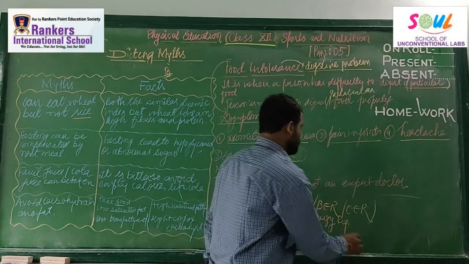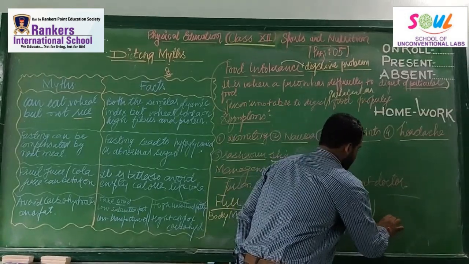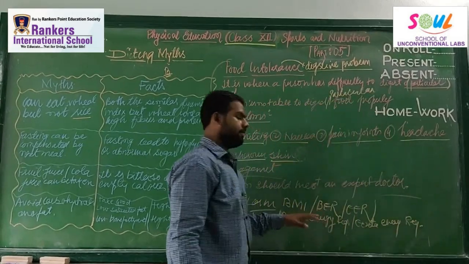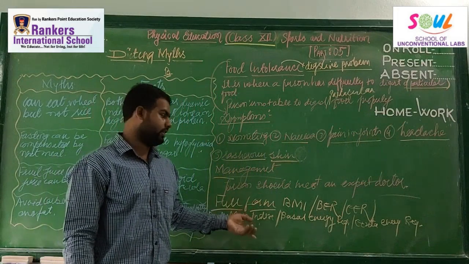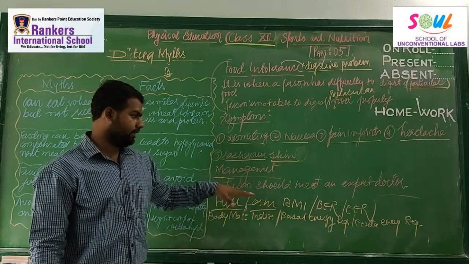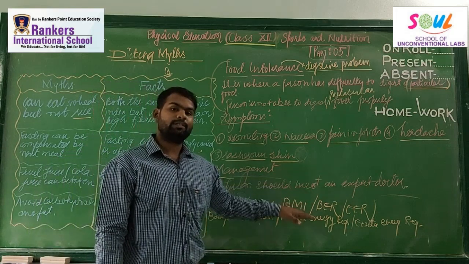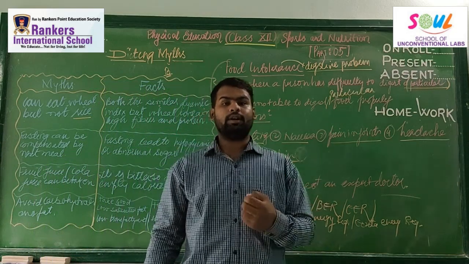EER, that is extra energy requirement. Keep these three full forms in your mind, as they may come in MCQs in the board exam. BMI is body mass index, BER is basal energy requirement, EER is extra energy requirement.